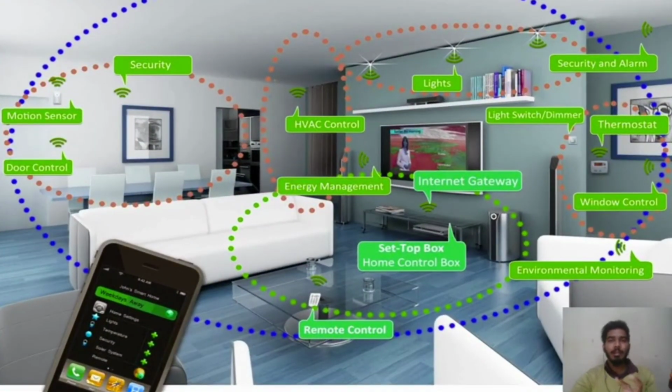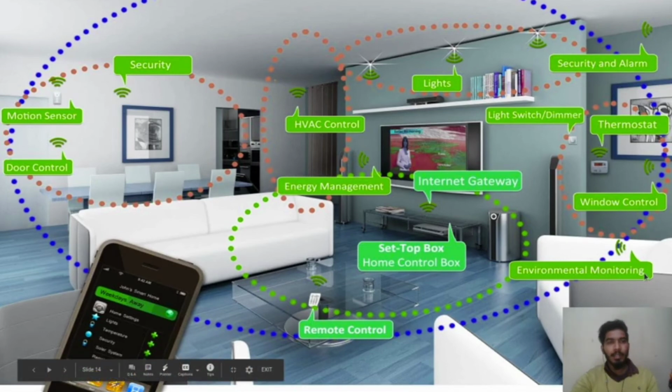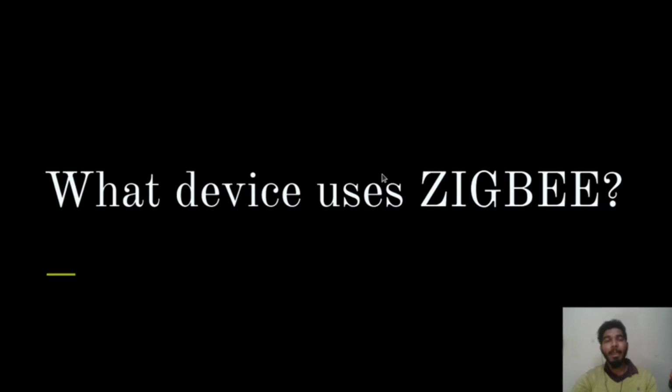Here is an example of a building automation system. Here, you can see security, motion sensors, door control, HVAC control, energy management. Now, what devices use Zigbee? Meaning Zigbee is used by which devices?